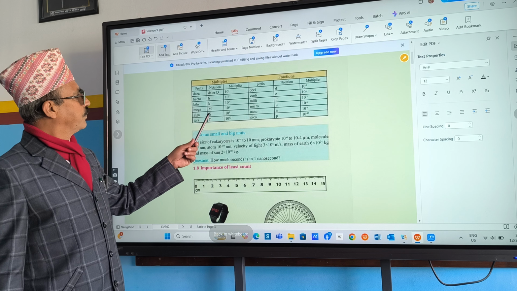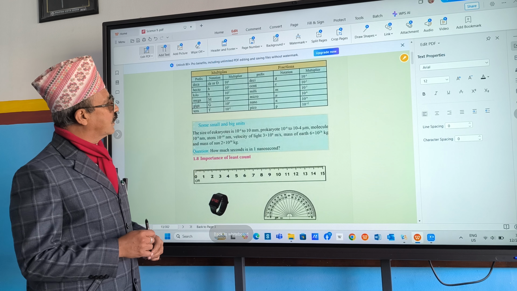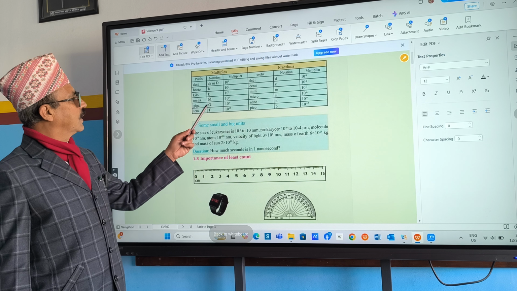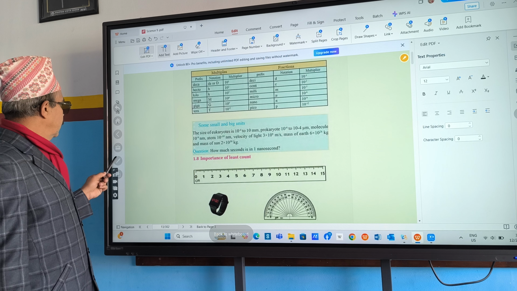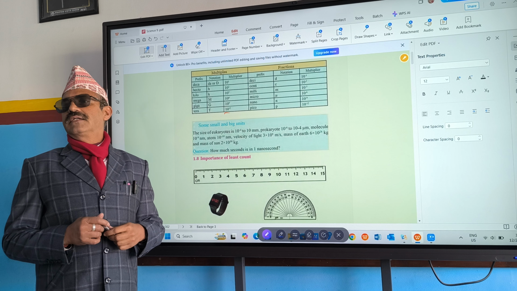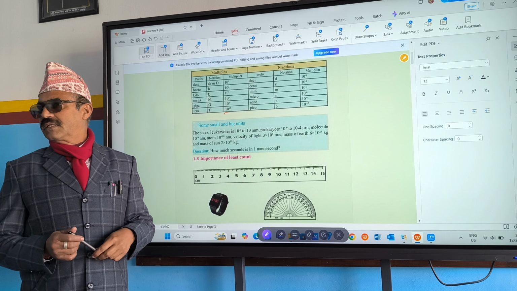Here is given. Then in our book it's given there. These multiples as deca, hecto, kilo, mega, giga, tera. How do you represent tera? 10 to the power 12. Giga, 10 to the power 9.